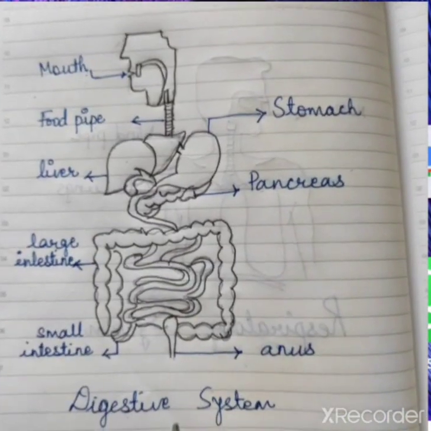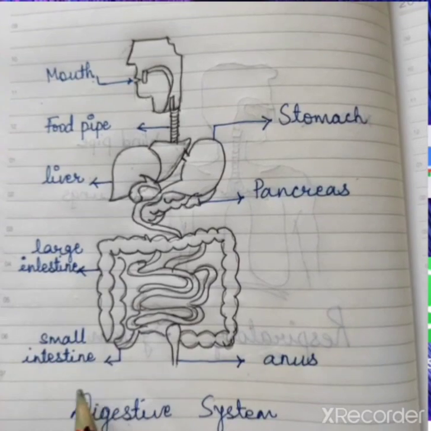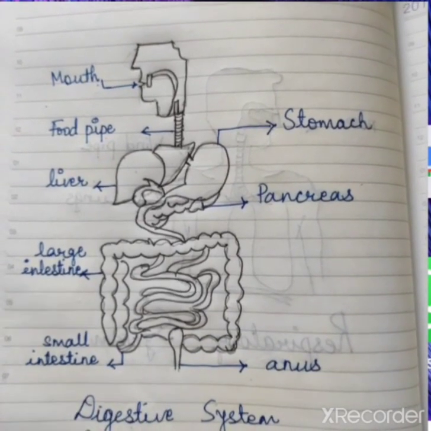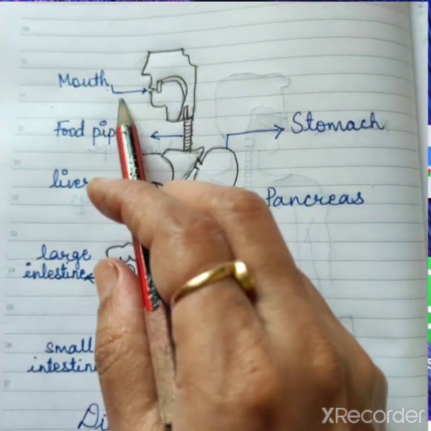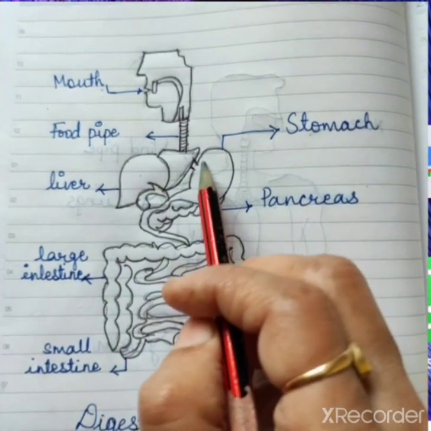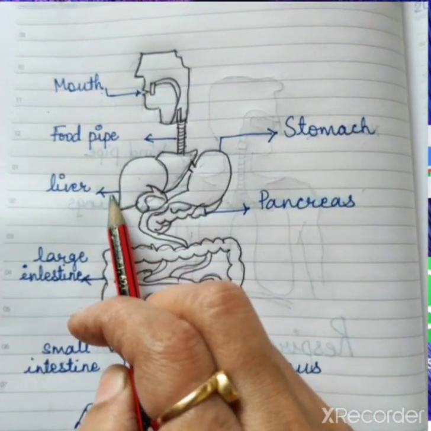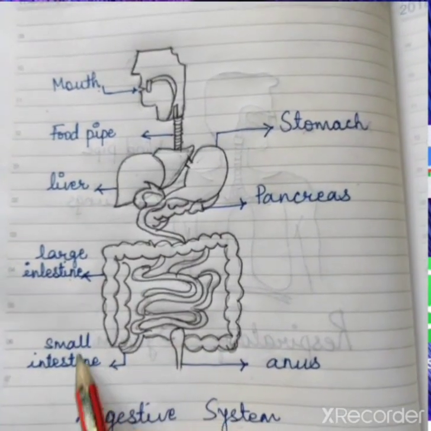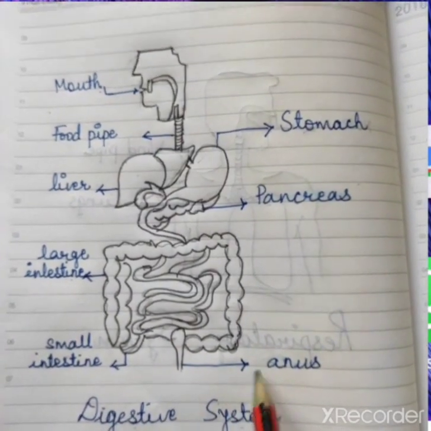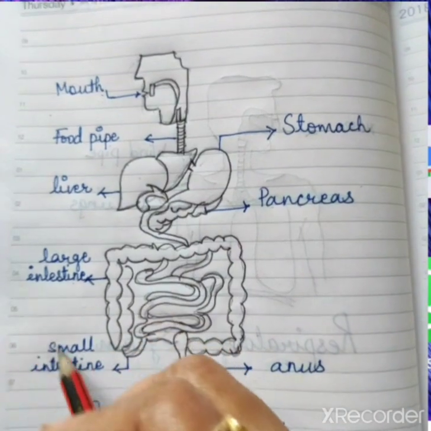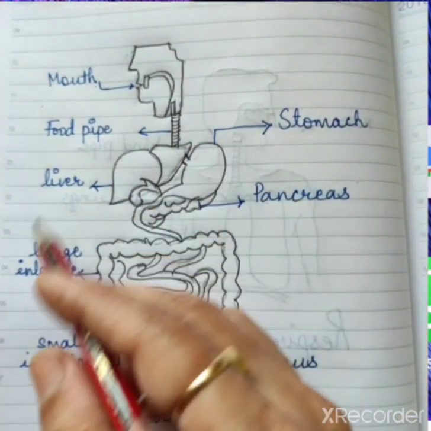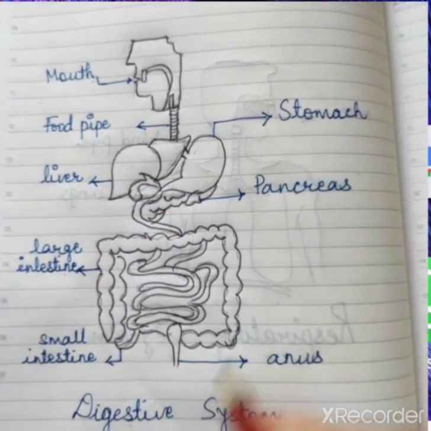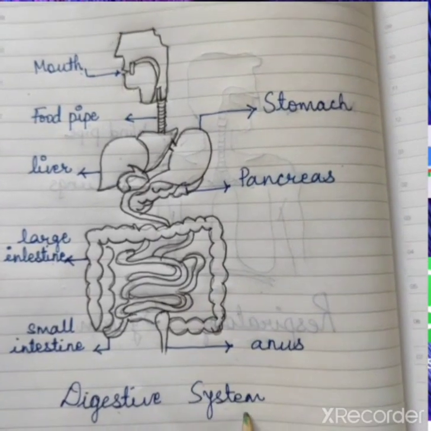So which internal organs are in the digestive system? Mouth, food pipe, stomach, liver, pancreas, large intestine, small intestine and the anus. These internal organs together form the digestive system.